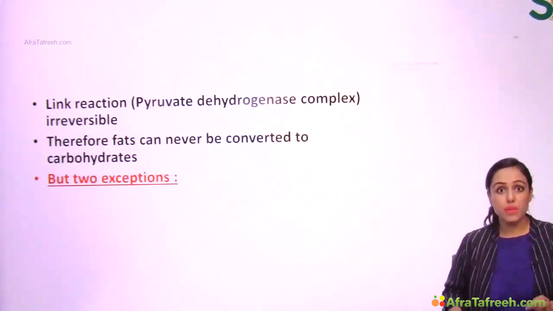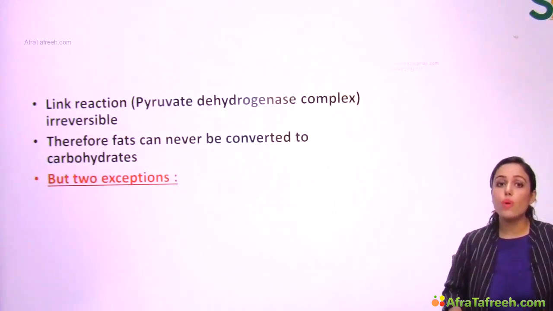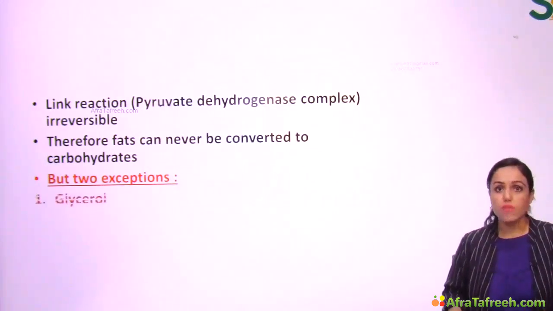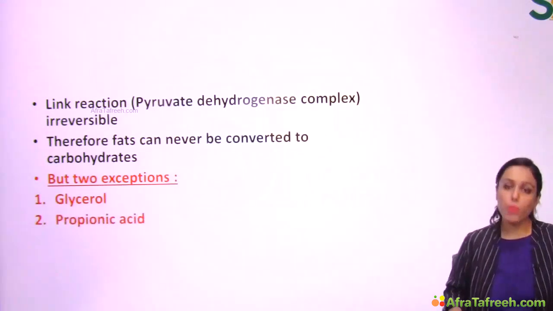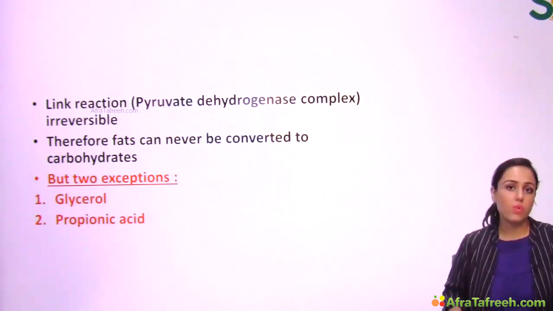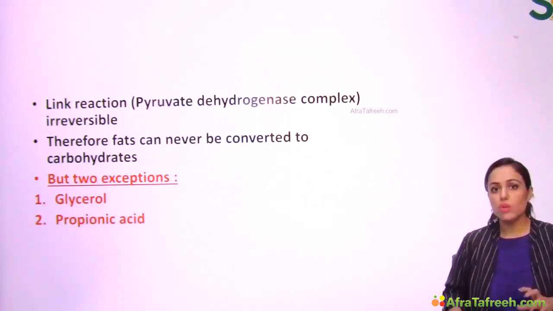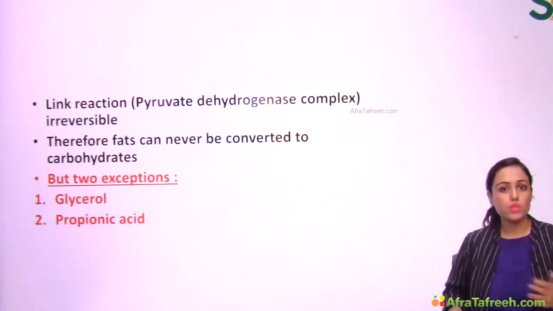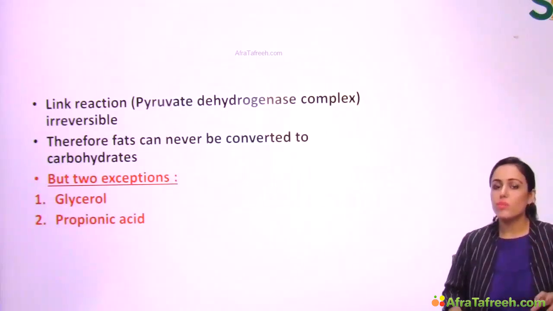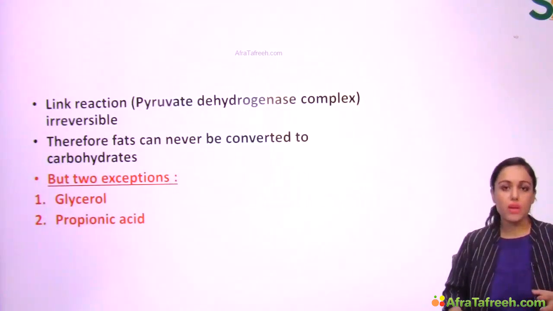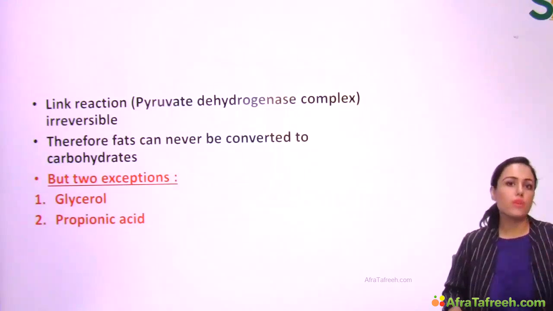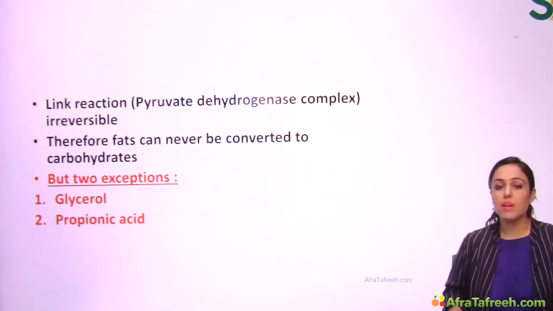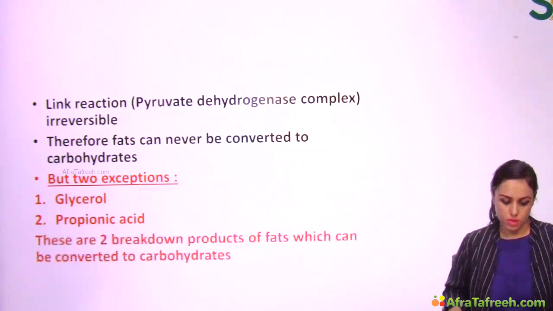So fats can never be converted to carbohydrates, but there are 2 exceptions to this general rule. One is glycerol and the other is propionic acid. They can be easily converted to glucose. Glycerol is a breakdown product of triglycerides, which get broken down to glycerol and fatty acids. Propionic acid is a breakdown product of odd chain fatty acids. So both are breakdown products of fats, but they are converted to glucose.